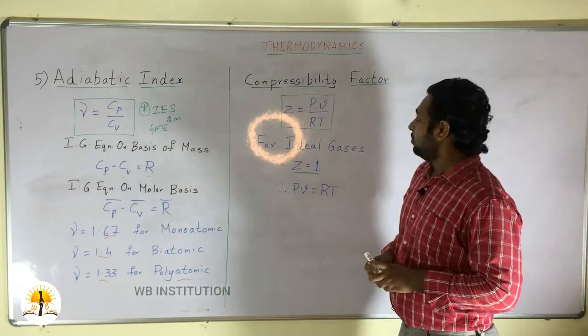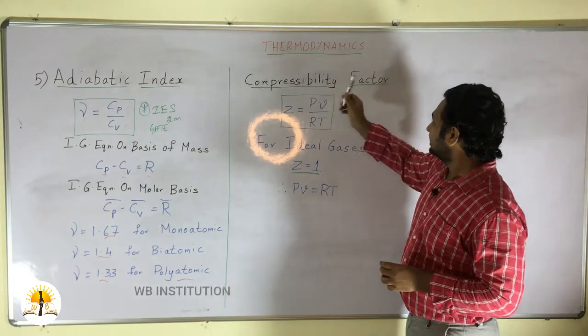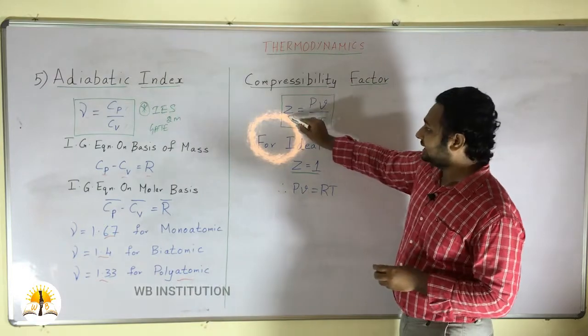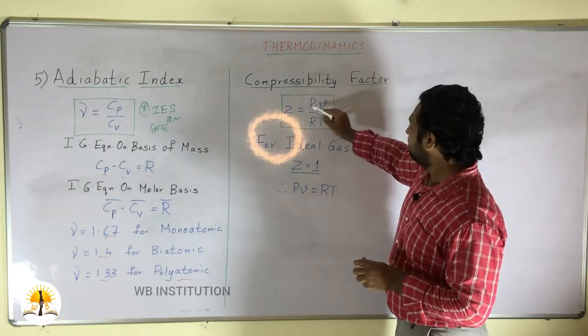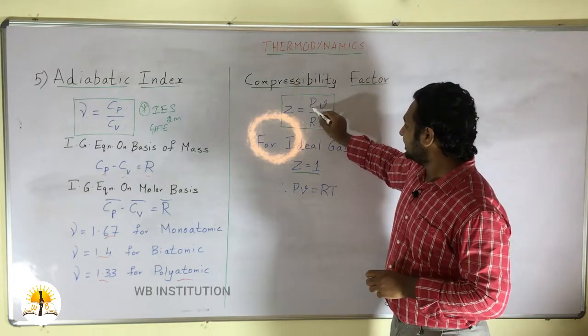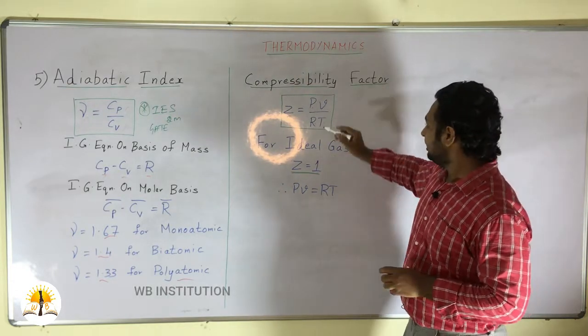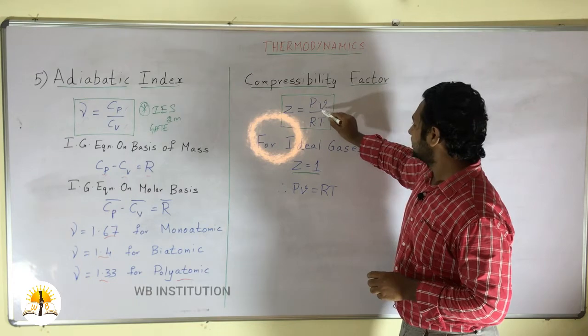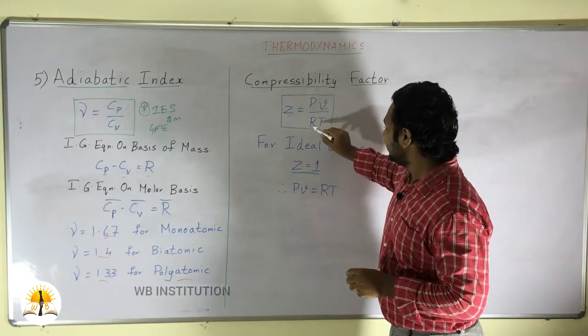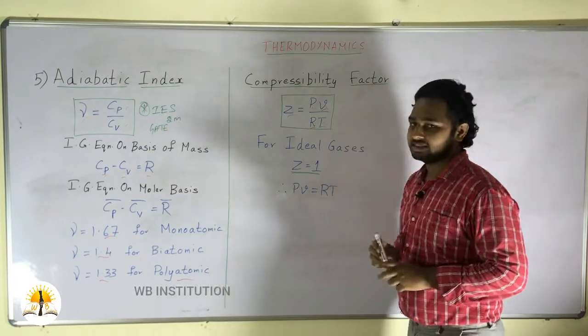And now the last topic is the compressibility factor. The compressibility factor is denoted by the letter Z, which is equal to PV divided by RT. Here P is the pressure of the gas, v is the specific volume of the gas, R is the characteristic gas constant and T is the temperature.